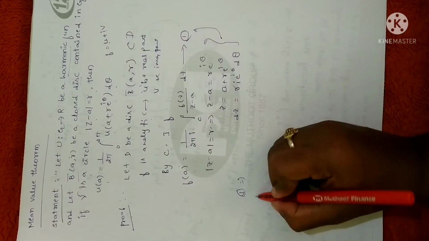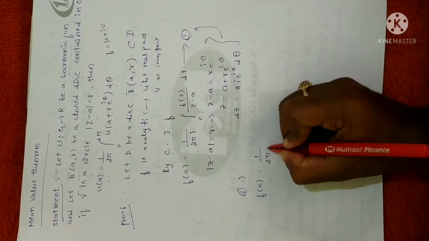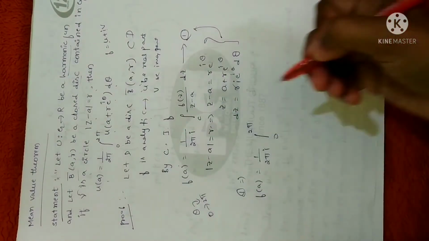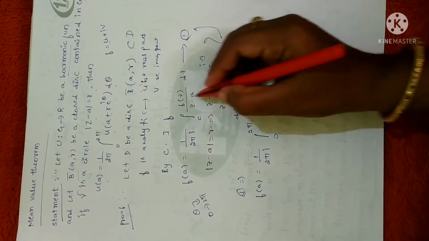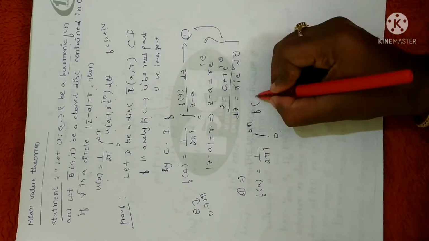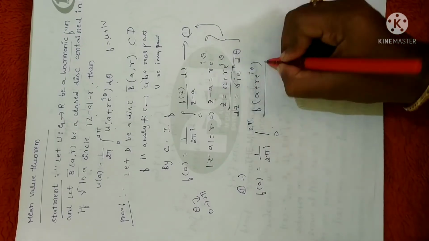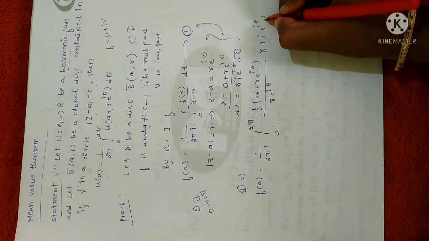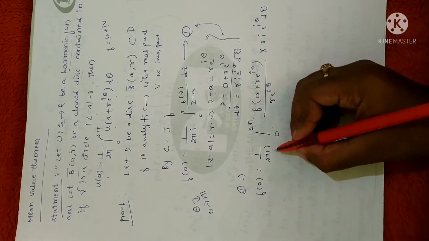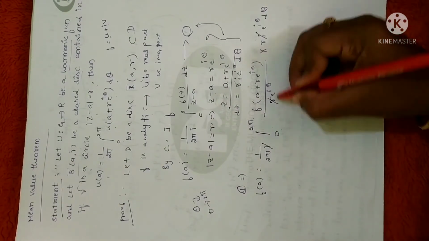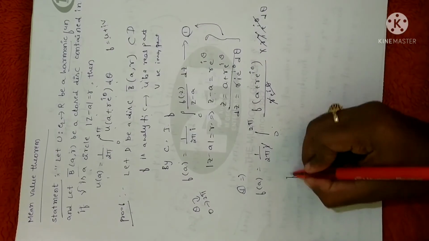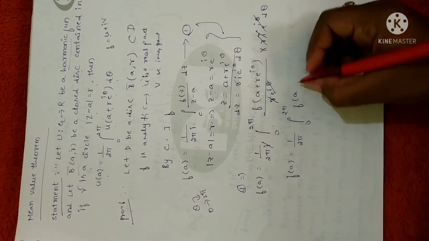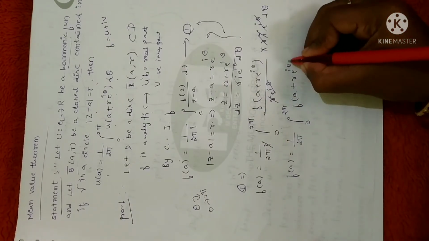So equation 1 becomes f of a is equal to 1 divided by 2 pi i integral from 0 to 2 pi, because in a circle theta will be 0 to 2 pi. f of z, what is the value of z here? a plus r into e power of i theta, divided by z minus a, which is r into e power of i theta, and d theta is r into i into e power of i theta into d theta. Clear? Now the i gets cancelled, r gets cancelled, e power of i theta gets cancelled. So what are you left with? f of a is equal to 1 divided by 2 pi integral from 0 to 2 pi f of a plus r into e power of i theta d theta.